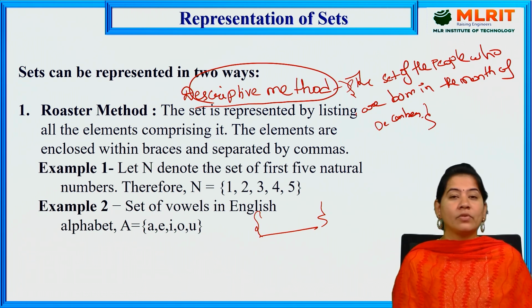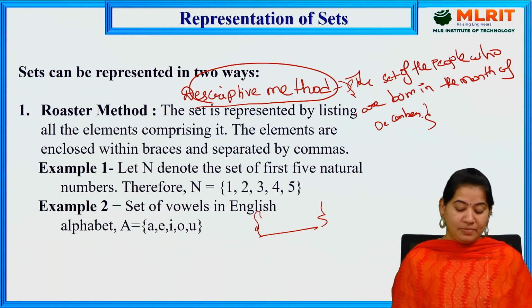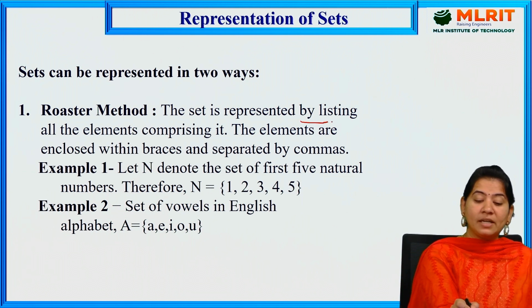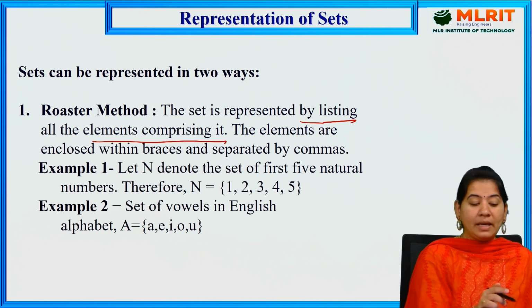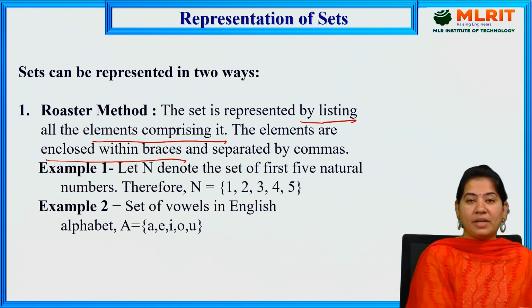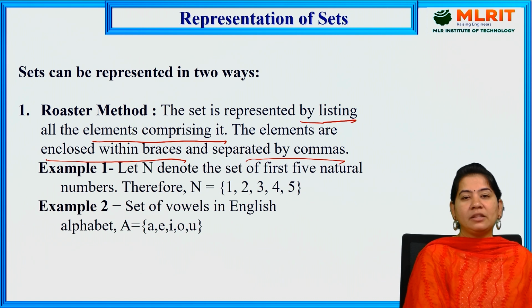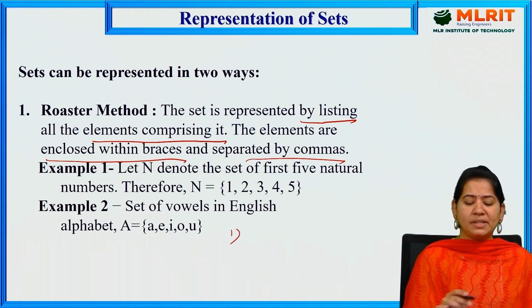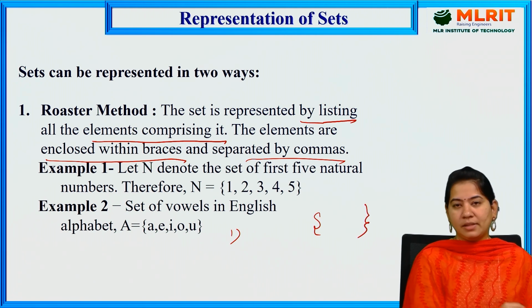Next we have the roster method. So what is meant by this roster method? Here the set is represented by listing all the elements comprising it, and the elements are enclosed within the braces and they are separated by commas. So the roster method is nothing but you always represent the elements of the set within the flower braces, and those elements must be separated by commas.